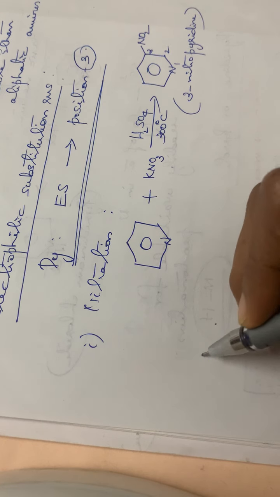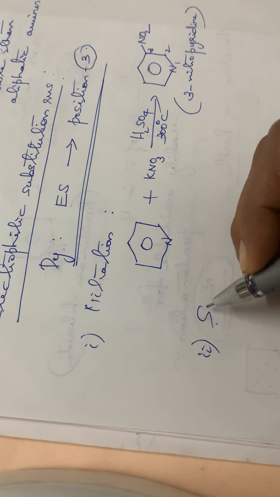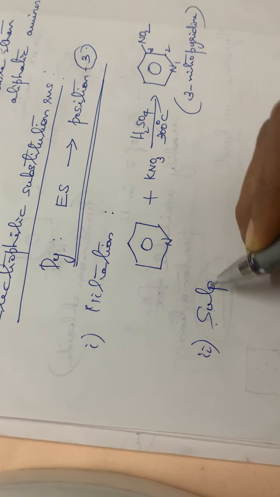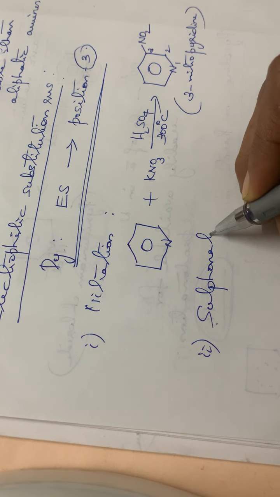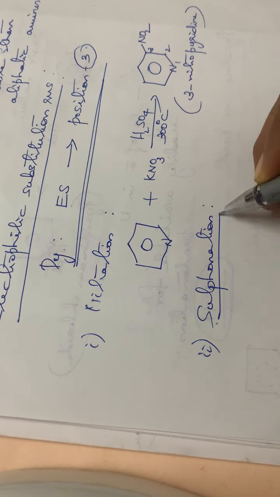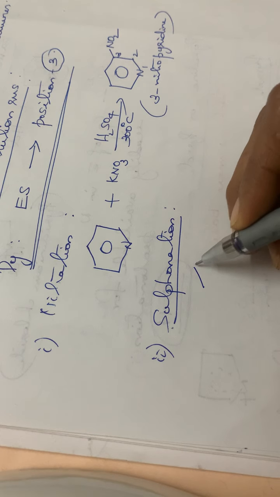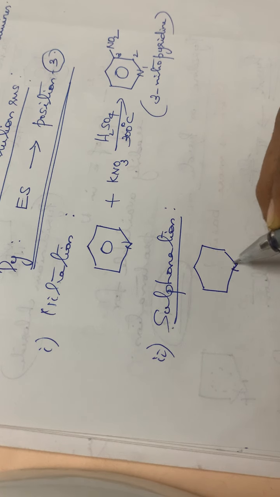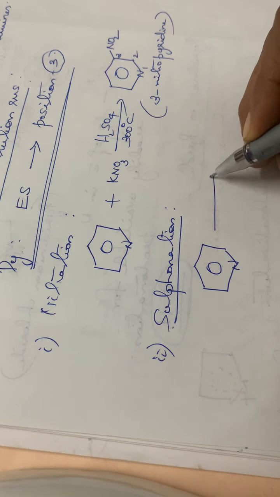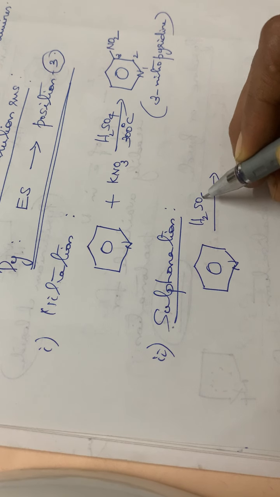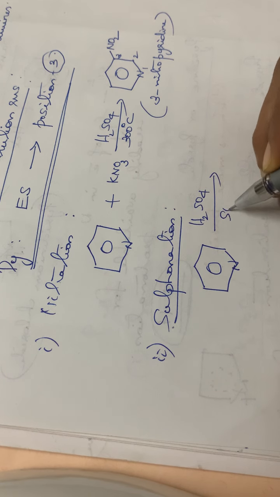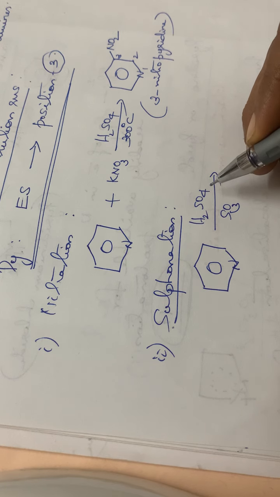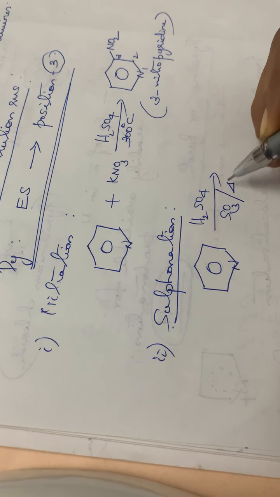Then the next electrophilic substitution reaction is the sulfonation reaction. See here, pyridine on reaction with sulfuric acid and SO3H group is introduced in presence of sulfur trioxide, heat.